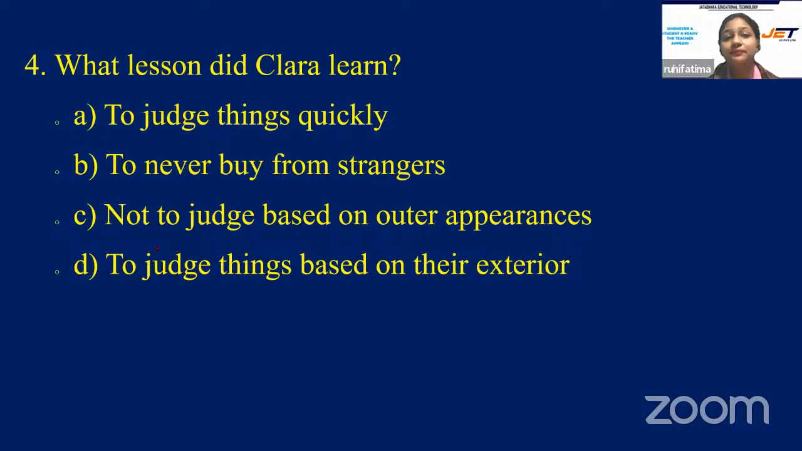Quick students, what lesson did Clara learn? To judge things quickly, to never buy from strangers, not to judge based on outer appearances, or to judge things based on their exterior. All right, time is up. And the correct answer is option C, not to judge based on outer appearances.